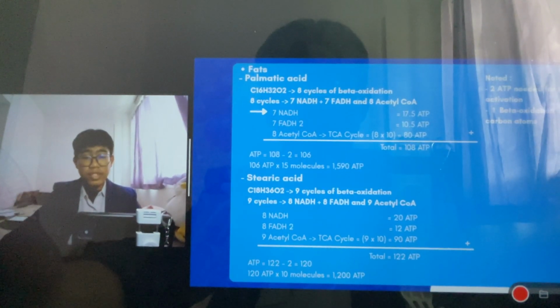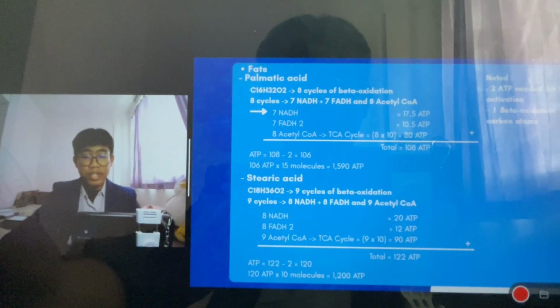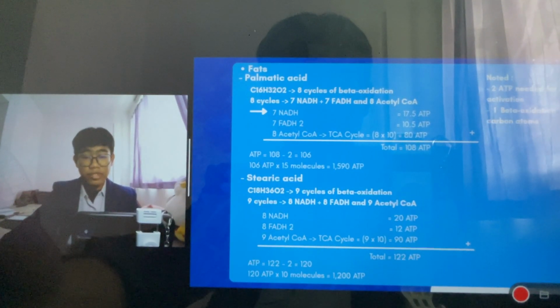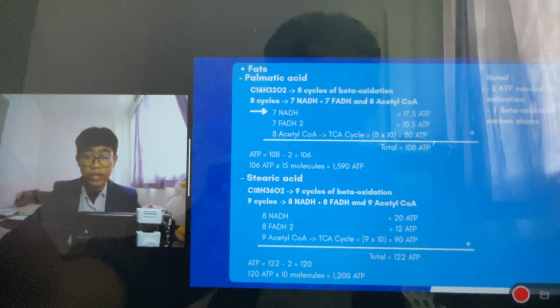From the C16, we divide it by 2, resulting in X cycles. From the beta oxidation of palmitic acid, we get 7 NADH, 7 FADH, and 8 acetyl-CoA. It is 7 NADH and 7 FADH because the formula is N-1.